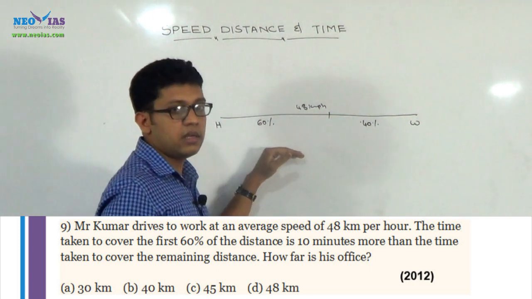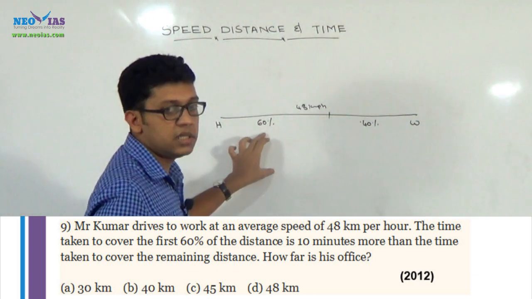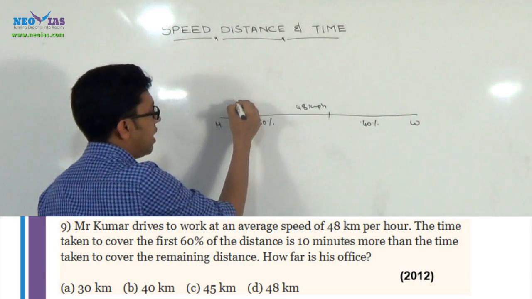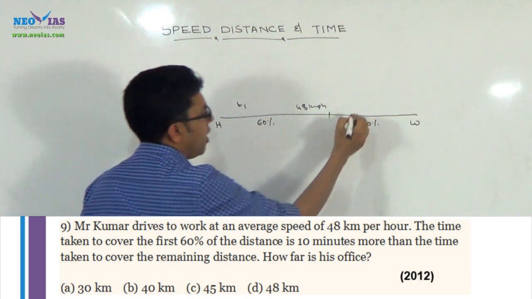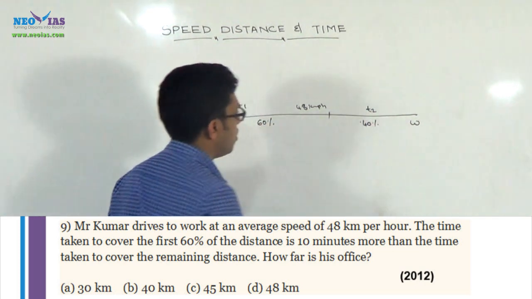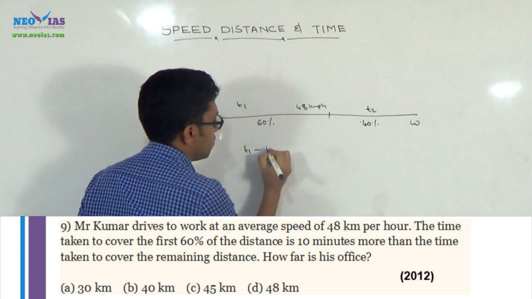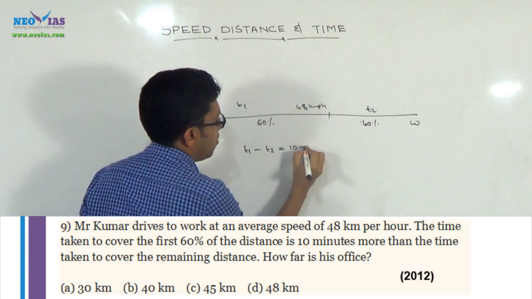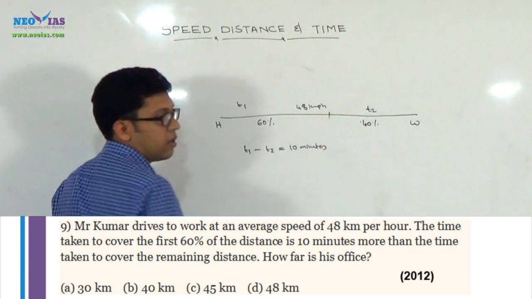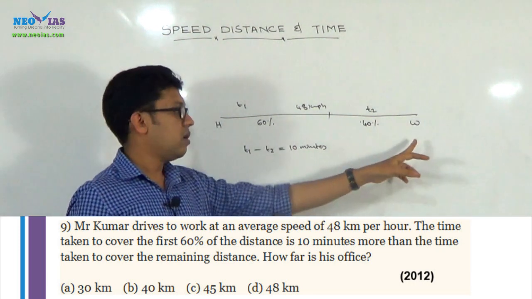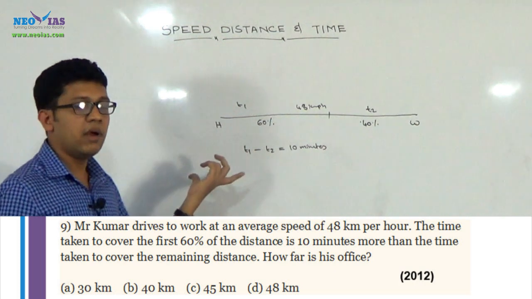If we denote the time taken to cover the 60% as T1 and this as T2, T1 minus T2 is 10 minutes.